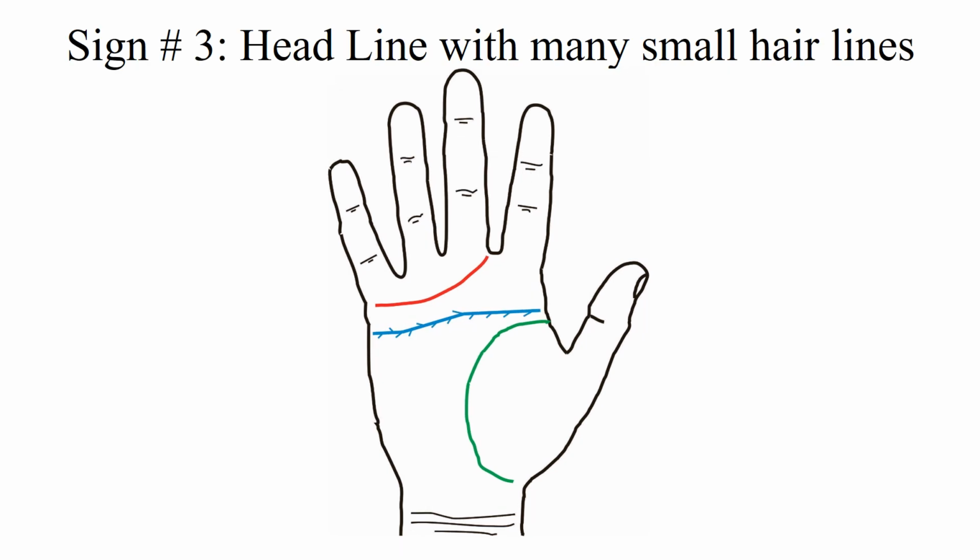Sign number 3. Headline with many small hairlines. For this condition, the number of small hairlines pointing downward is much higher than the number of small hairlines pointing upward. These downward hairlines represent downturns in the person's thinking process, with a corresponding depressive state of mind. The lack of self-confidence is associated with such a condition. The person would not be able to cope with stress. Persons with such a condition should not be overtaxed by mentally stimulating activities.